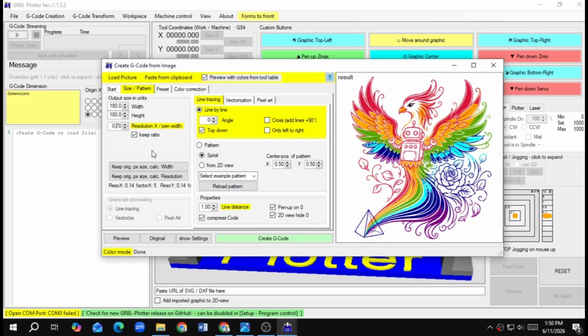Since I can use actually 0.8, it will reduce my time to plot, but since I need to fill the wings of the phoenix bird, if the resolution is low, there will be gaps, there will be white lines in between each stroke. So I am going with 0.7. It gives me a decent resolution and the plotting time is acceptable. So just hit create G code.